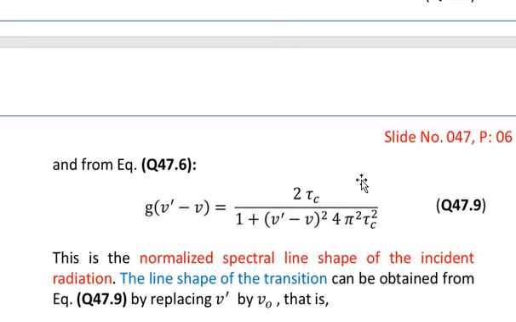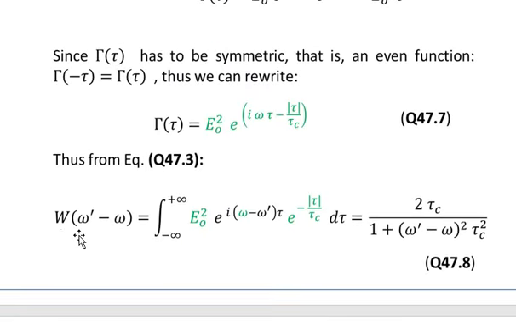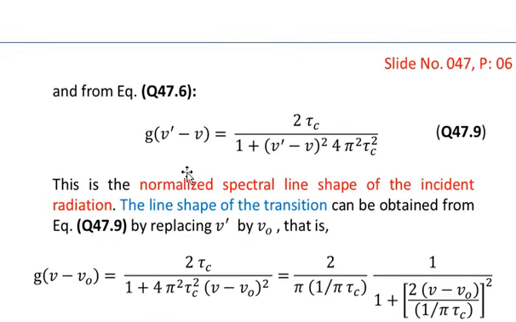So we can write that g of nu prime minus nu, using equation number 6, is equal to 2 tau c over 1 plus the square of nu prime minus nu, multiplied by 4 pi square tau c square. Here we have used the fact that omega is replaced by 2 pi nu.